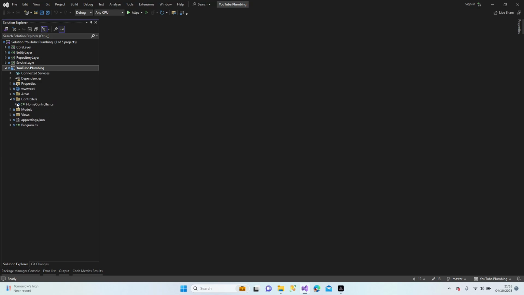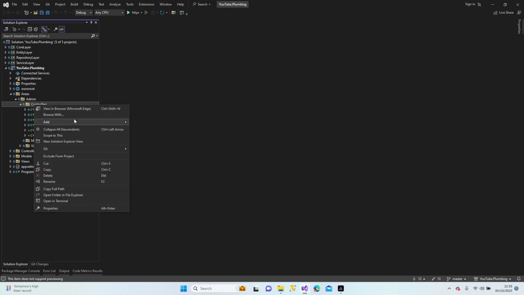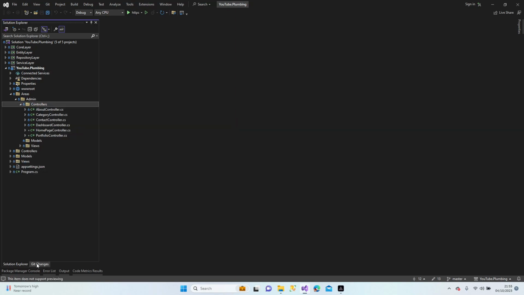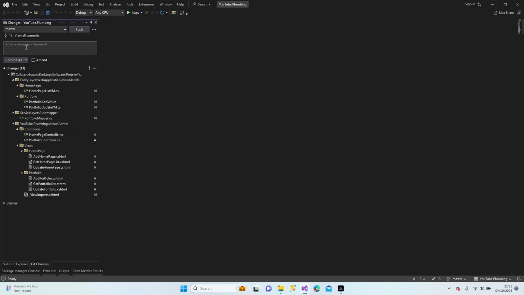Oops, controller. Area admin, controller add. Yeah, before that, let's commit our changes to version control, to Git, just before service.